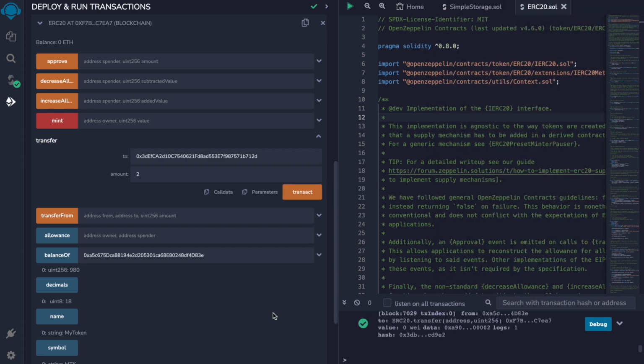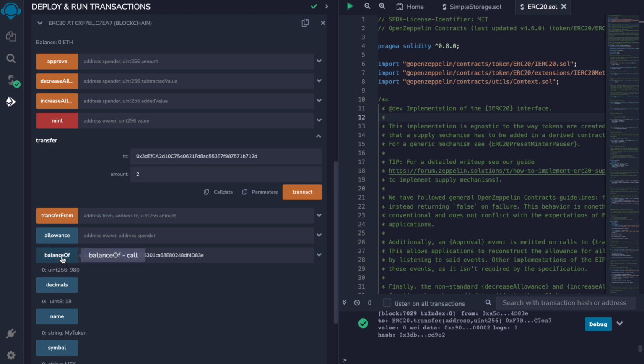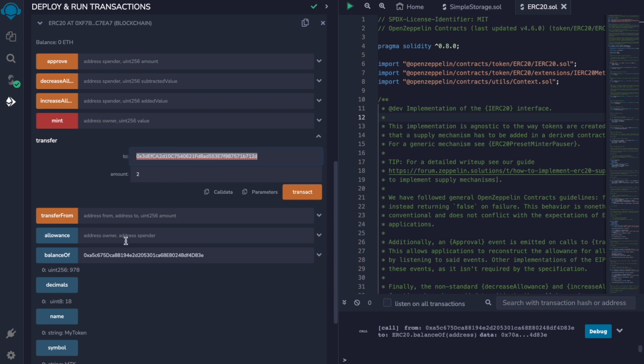The transaction was confirmed, and we can also see it here. And now if we check our balance, we should see 978. 980 minus 2 tokens. And let's get the balance for this other address of the recipient, and it is 2.